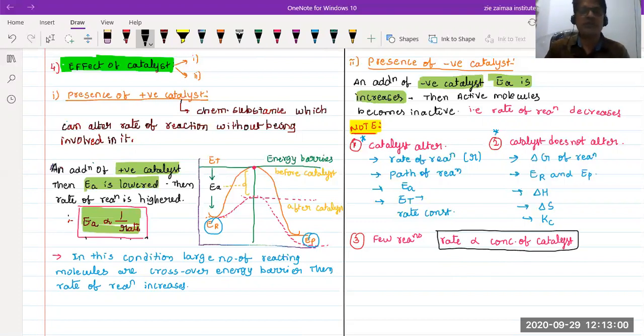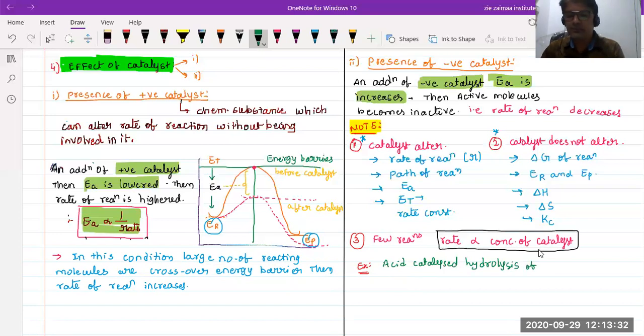Let us see the example for this. Then you can understand, I hope. So what is that, beta? That esterification we know now, beta. Esterification: the acid catalyzed hydrolysis reactions of the ester. Acid catalyzed hydrolysis of esters.